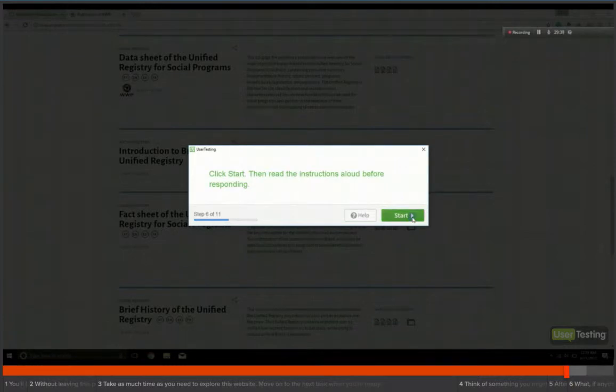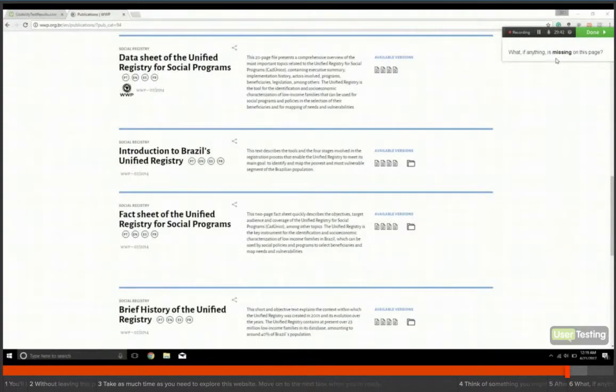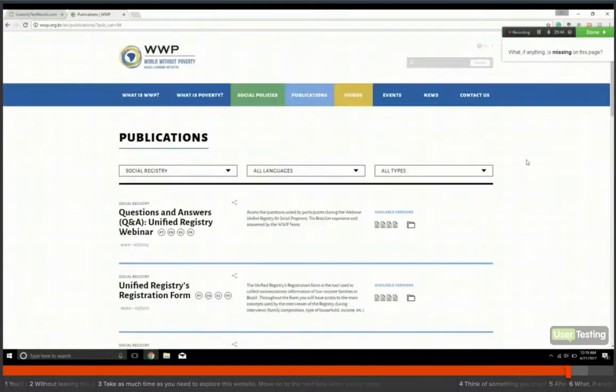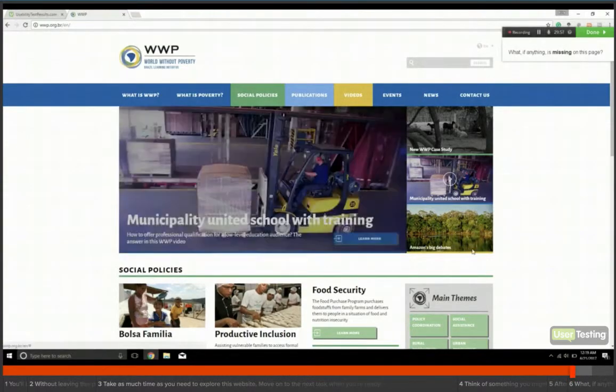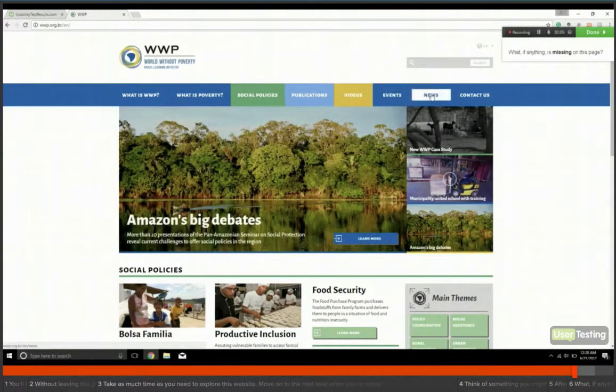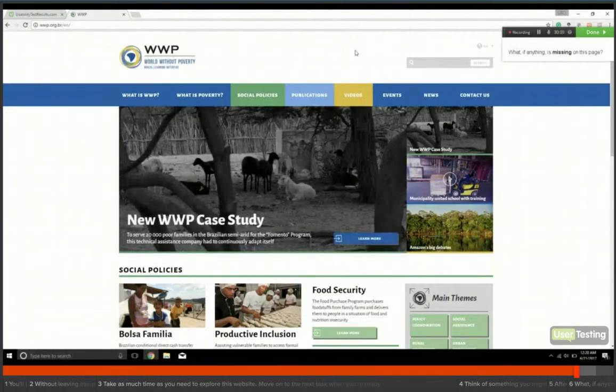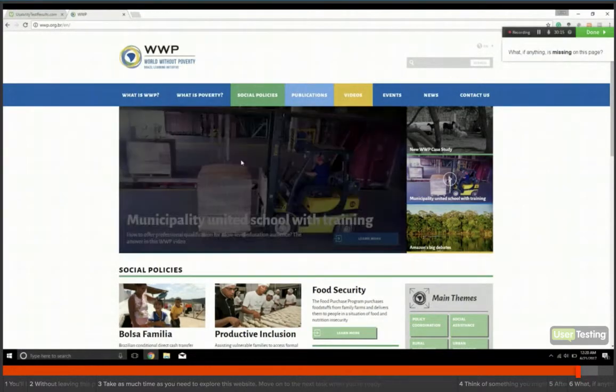Okay, click Start, read instruction. What if anything is missing on this page? You know, I really love those photos. If you had a photo gallery, I don't know if you have particular royalties you're paying on these specific photos or anything like that, but I would absolutely love to see, maybe under events or news, or its own tag entirely, a gallery of just projects and these really great human moments that you have here.